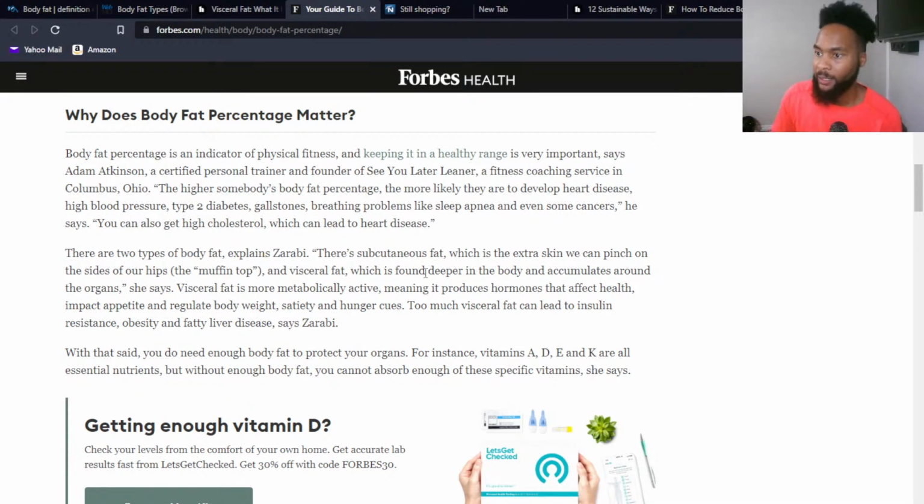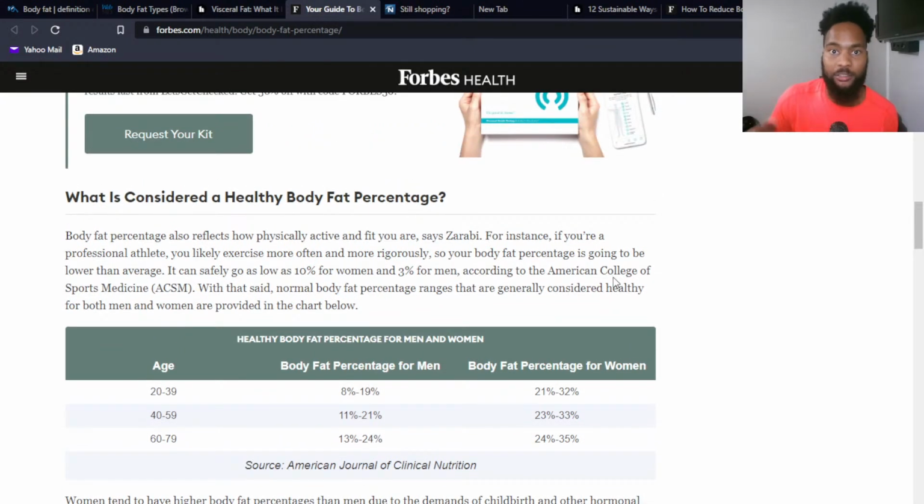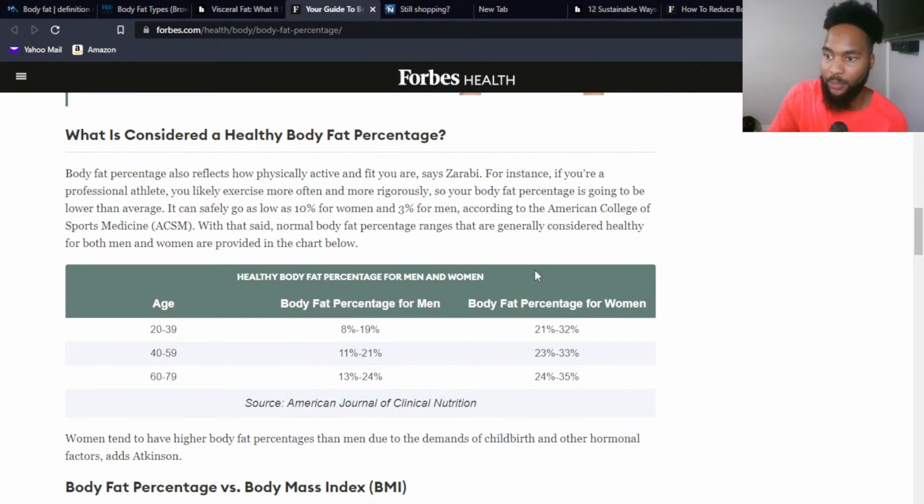I'm not going to get into the types of body fat. We've already done that. But I did want to get to a couple of things that y'all have probably heard of before. First, let's talk about healthy ranges. If you're saying, I never knew about body fat, let me go get this measured, what ranges should you be looking for? As you can see, as we age these numbers change a little bit.